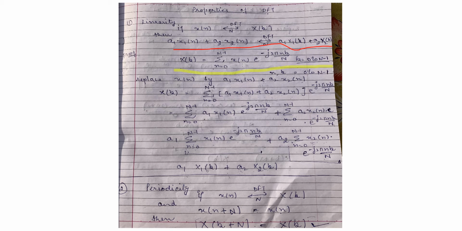Now the second property we will discuss, that is periodicity. The statement of periodicity is: if N-point DFT of sequence x(n) is X(k) and x(n plus N) is equal to x(n). Here capital N is length of the sequence or period of the sequence.